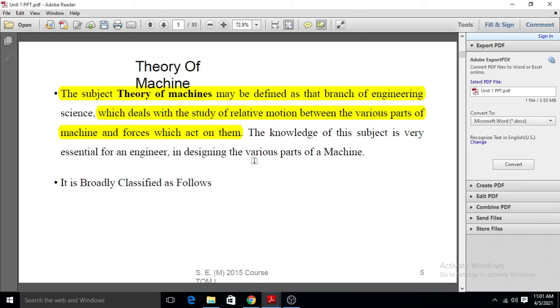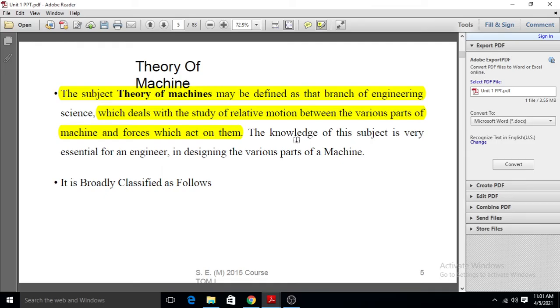When fuel is burned in the cylinder of the IC engine, the burning of the fuel applies some force on the piston. So there is force acting on the various parts of the engine, and we study this force under the subject of theory of machine.